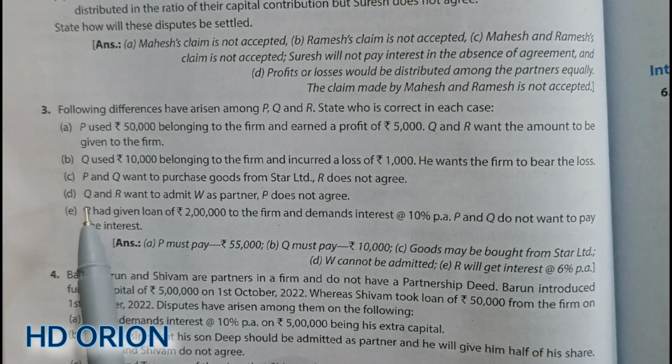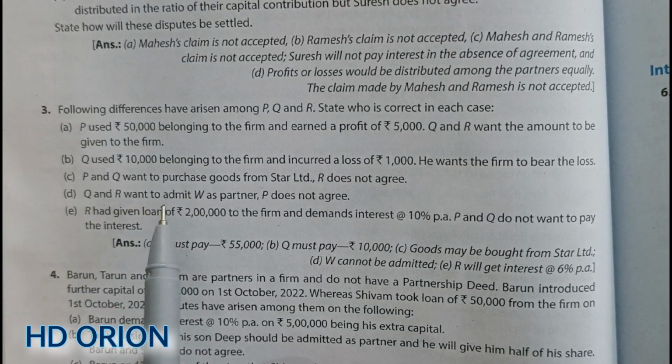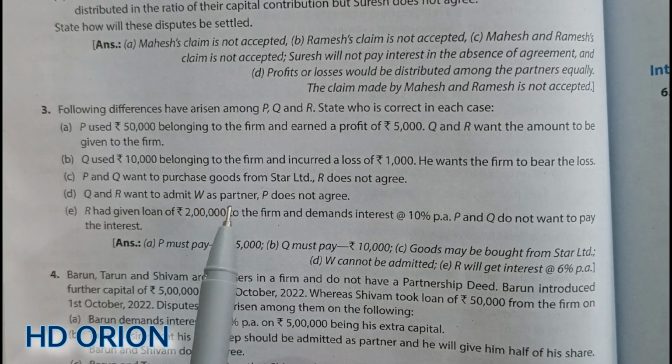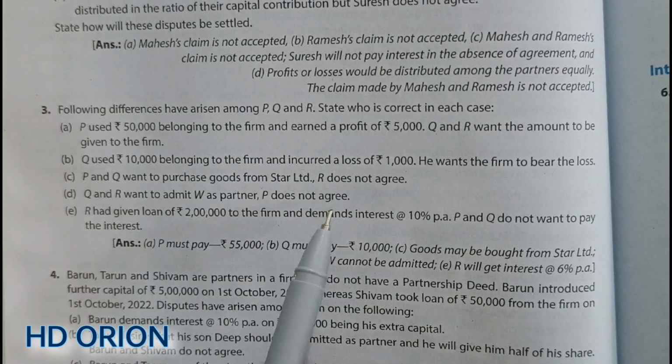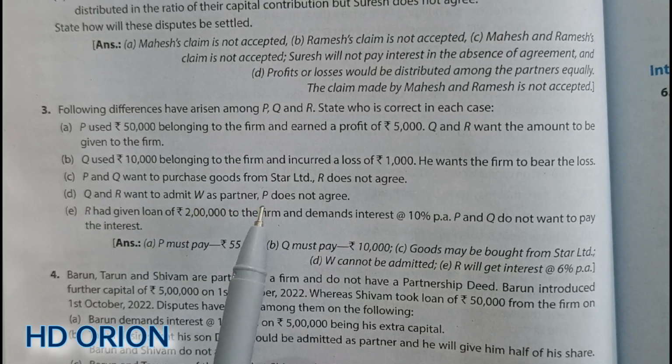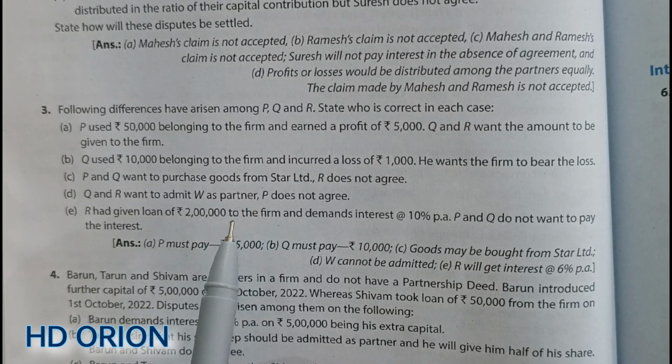Point D. Q and R want to admit W as a partner. P does not agree. Now this is a question related to admission of a partner, and in Partnership Act 1932 it is mentioned that all the partners must agree to admission of a partner. If a new partner is to be admitted, then 100% consent from all the partners should be obtained.